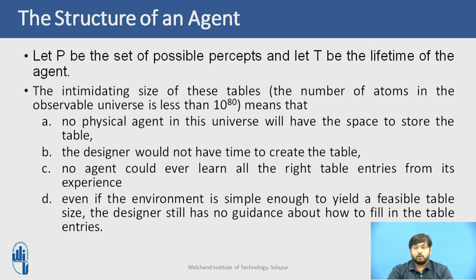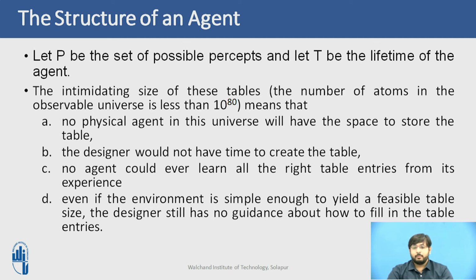So this is a huge number of entries that the table will have, or the percept sequence that is going to be created. For such a huge table, consider that the number of atoms in the observable universe is less than 10 raised to 80. That means no physical agent in the universe will have the space to store that table. Second, the designer would not have the time to create such a huge table. No agent could ever learn all the right table entries from its experience, because the table is so huge that it is going to create ambiguous data.